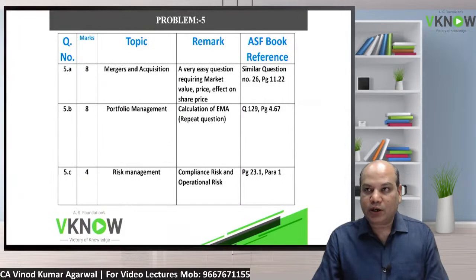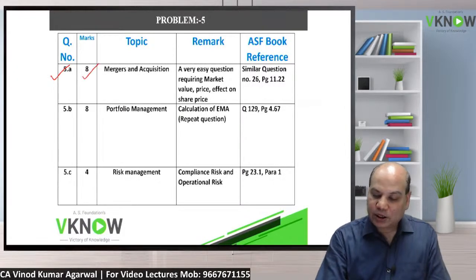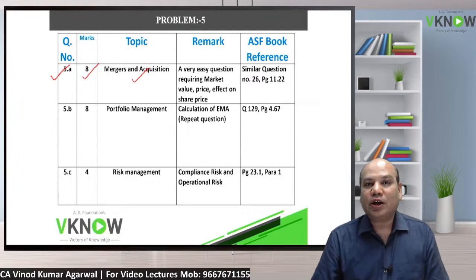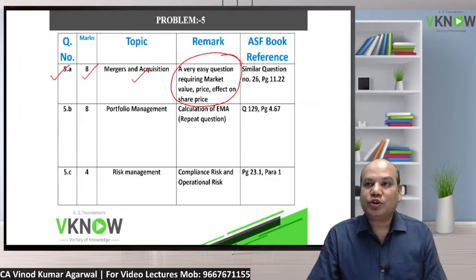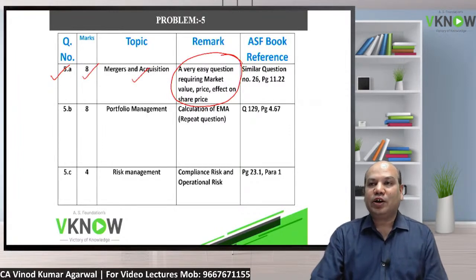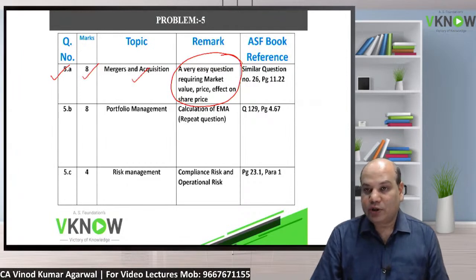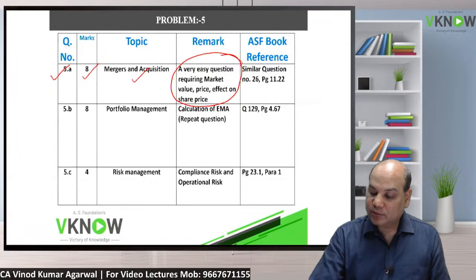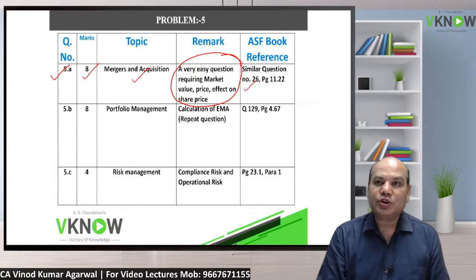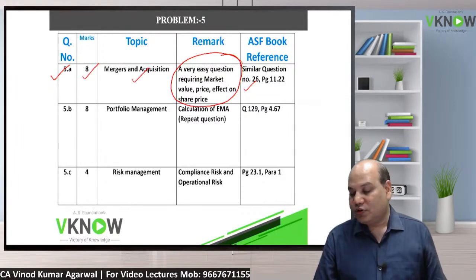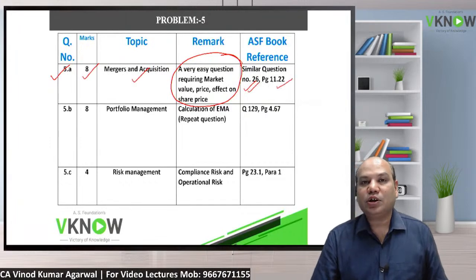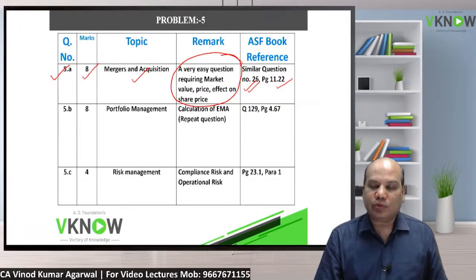Then question number 5A, an 8-mark question on mergers and acquisition. This is probably the easiest question in this entire paper on mergers and acquisition, and that is for 8 marks. Very easy question. Find market price, market capitalization, effect on share price. A very similar question is there in our book. In fact, so many questions we have covered of this type, because this is a very basic question. A similar question is there, question number 26 on page 11.22, and there are many more similar questions.